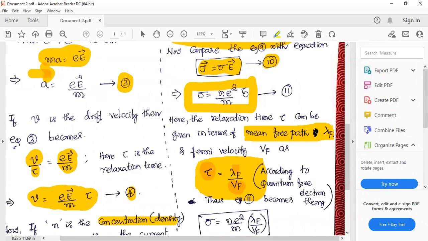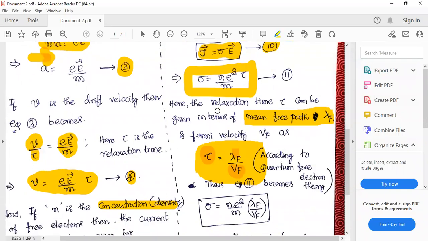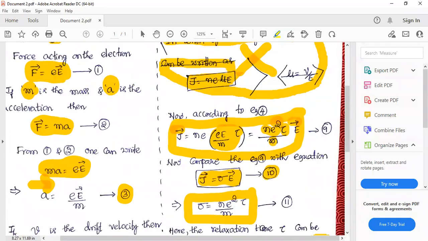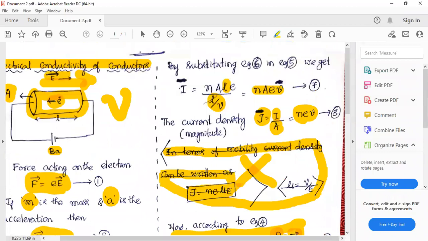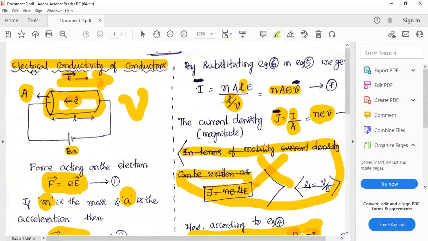Now substitute the expression for tau, that is the relaxation time, as lambda f divided by Vf. That's it. This is the final step of the derivation. This will give you 8 marks. This question will be there in the examination for 8 marks. Do you have any doubt? This will finish up the conductor part. This is the last derivation I am going to do in the class.